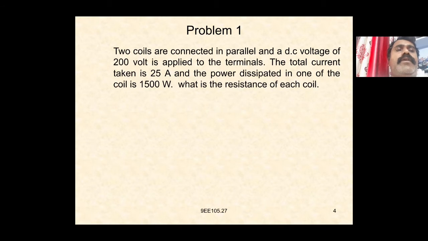When two coils are connected in parallel, a DC voltage of 200 volts is applied to the terminals. The total current taken is 25 amperes and the power dissipated in one of the coils is 1500 watts. What is the resistance of each coil?